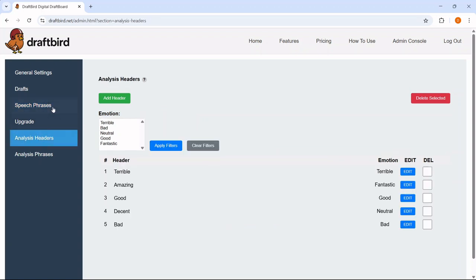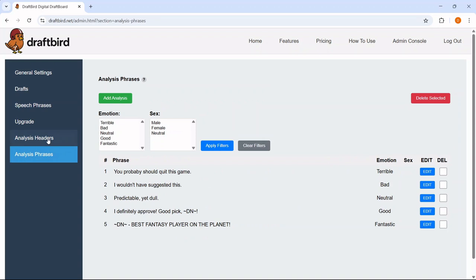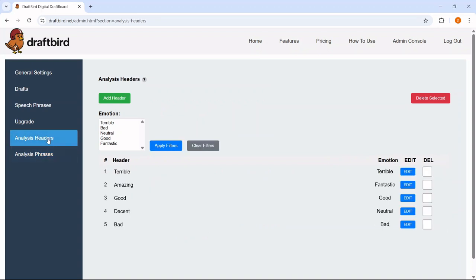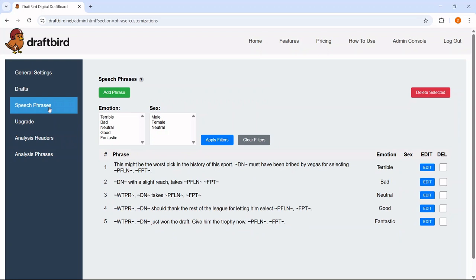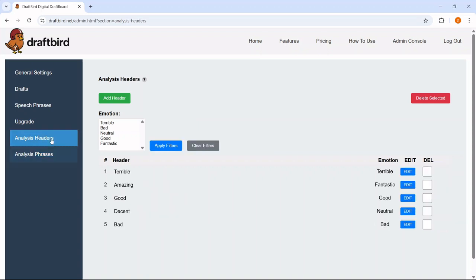So the difference between the speech phrases and the analysis phrases is the speech phrases, as you can tell with this little tooltip here, are what the announcer is going to announce as your pick is made. And the analysis headers and phrases are different. Think of the speech phrases as like the announcer at the draft who says, with the first pick of the first round, this team selects that guy. The analysis headers are just, hey, I like this pick, I hate this pick. Why'd you do that? I can't believe the guy fell to you.